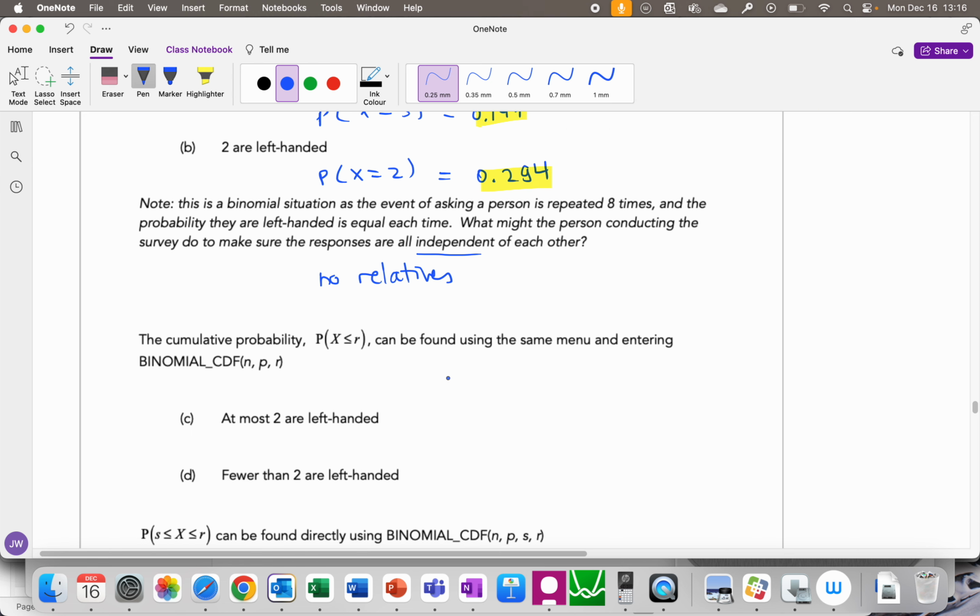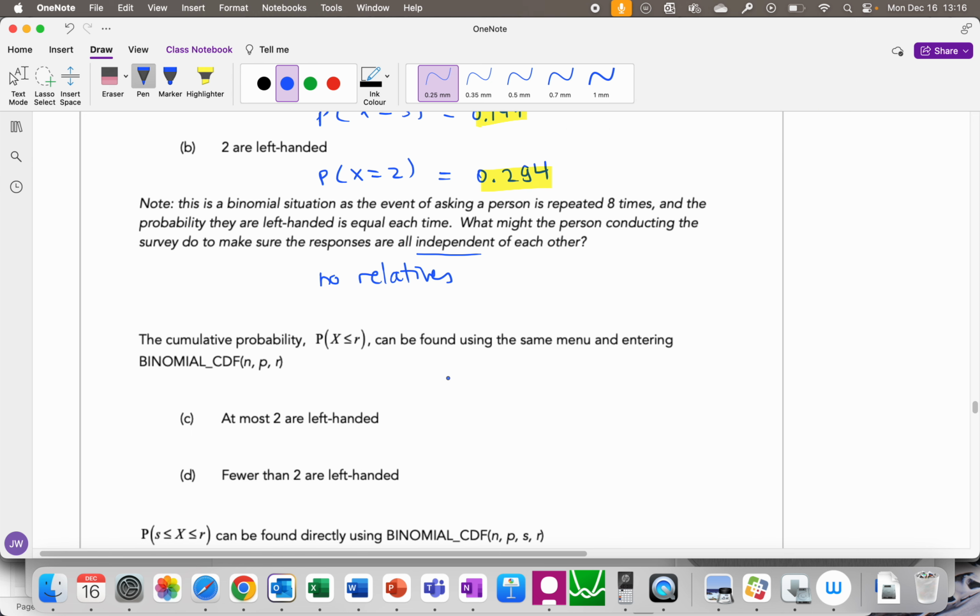At most 2 are left-handed means that you need the left-handed people to be 2 or fewer. So you would be happy with no left-handed people, or 1 left-handed person, or 2 left-handed people. You can do these separately, but we don't want to. We ain't got time for that.